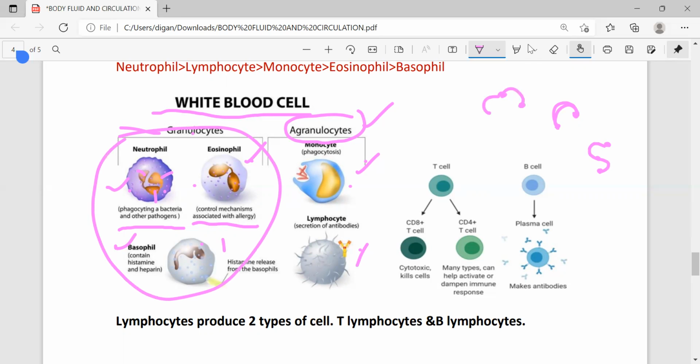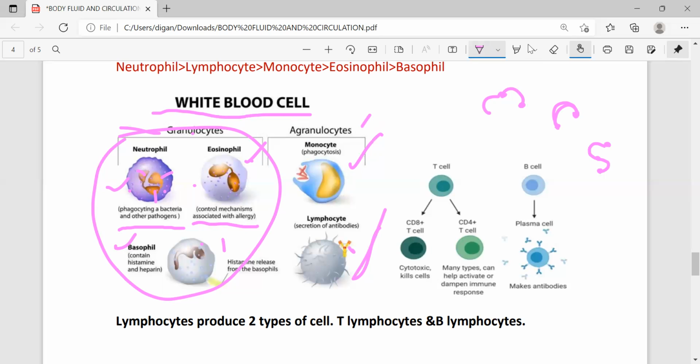Then come to the other two types, that is monocyte and lymphocyte. Yeah, this is monocyte and this is lymphocyte. In these two types of WBC, no granules are present. That's why they are called agranulocyte. Monocyte is phagocytic, and lymphocytes secrete antibody. This yellow is antibody. So lymphocytes form the defense mechanism within our body.